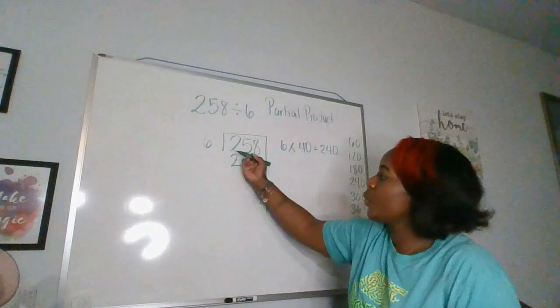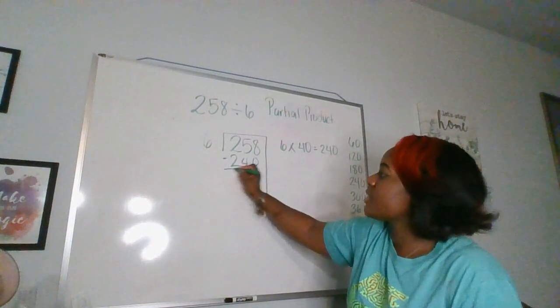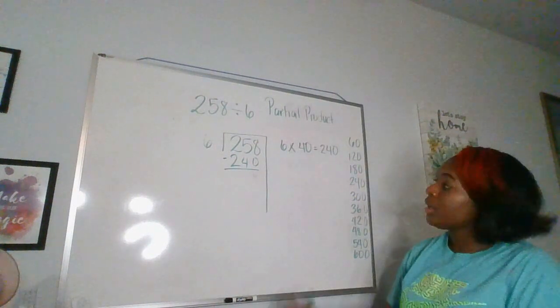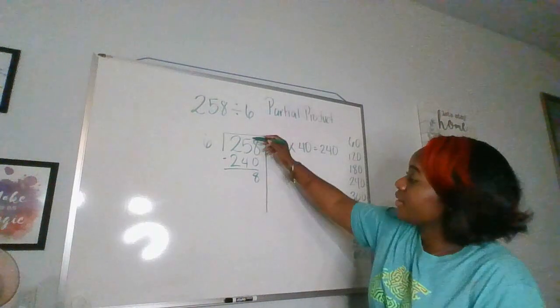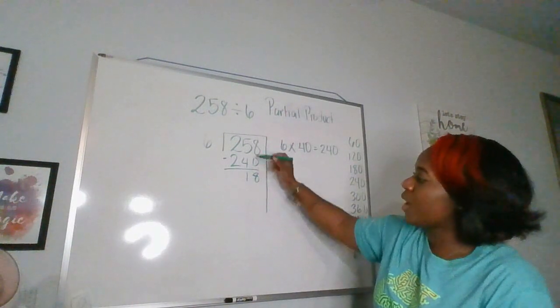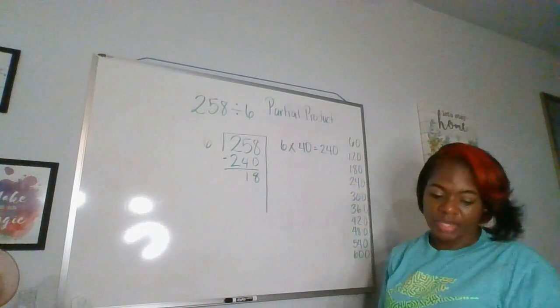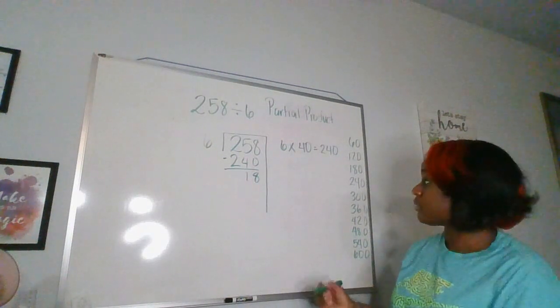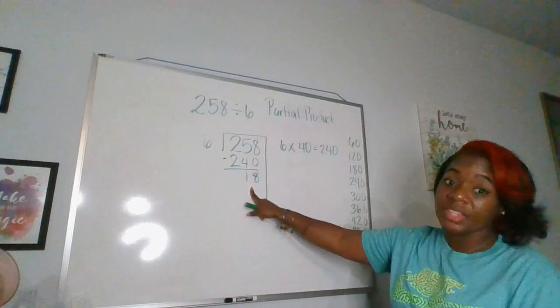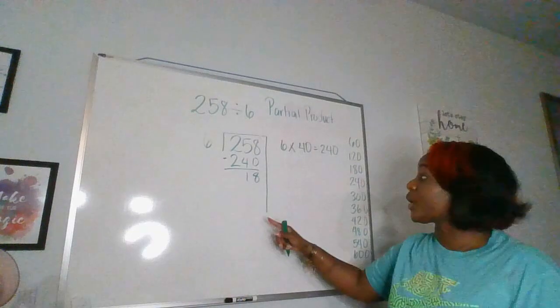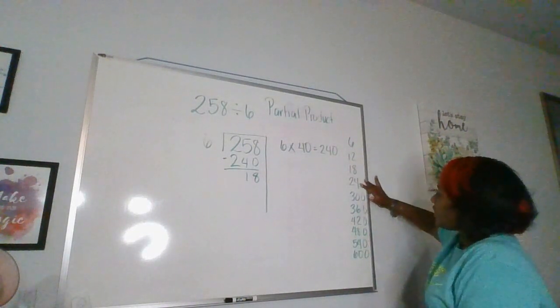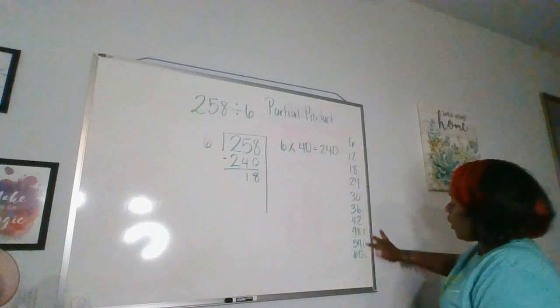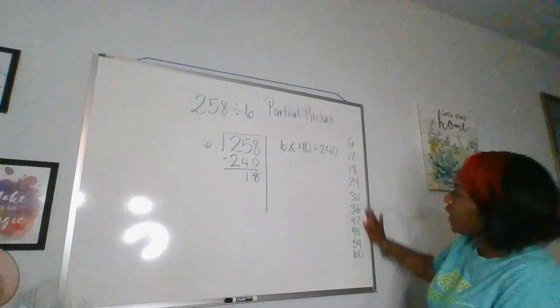So we say 258 minus 240. So then we go 8 minus 0 is 8. 5 minus 4 is 1. 2 minus 2 is 0. All right, so then what's left is a smaller digit that you can work with, right? So we can ignore these zeros because they're just zeros in this case. And right now we're only working with a 2-digit number here.